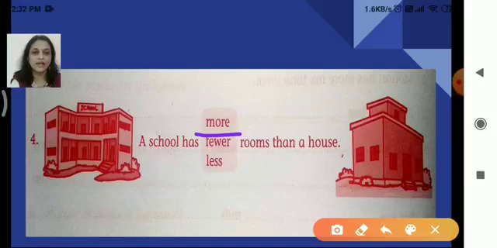Clear till here? So, we are comparing two. Again, we have to see whether the thing which we are comparing is countable or uncountable, right? So the nouns which are countable or uncountable, that we have to see first, and accordingly we have to select the answer. Okay, let's move ahead.